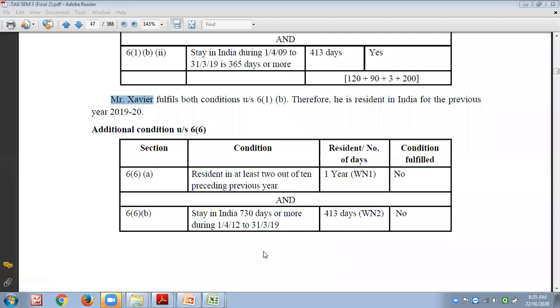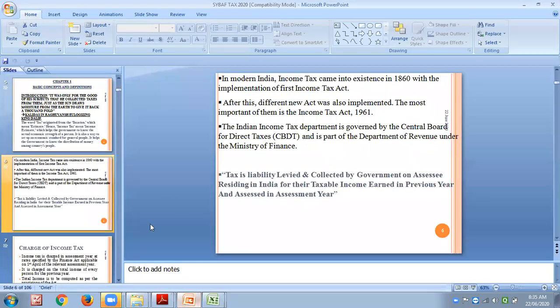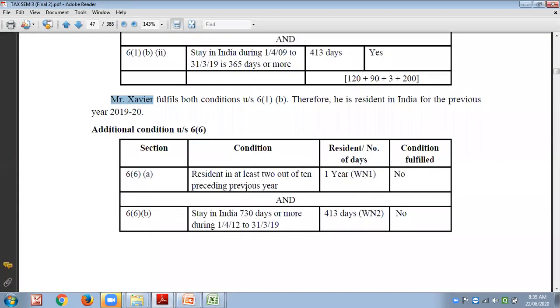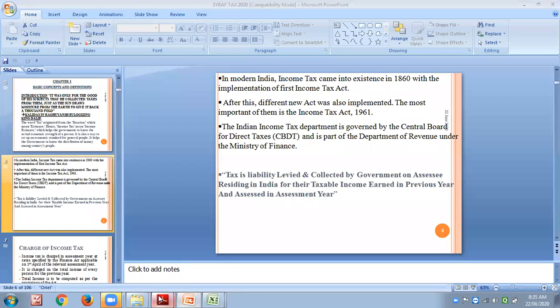Now, this table is very important. Everything is there in your book. You can revise and practice whatever I have discussed, all the definitions, everything is there.